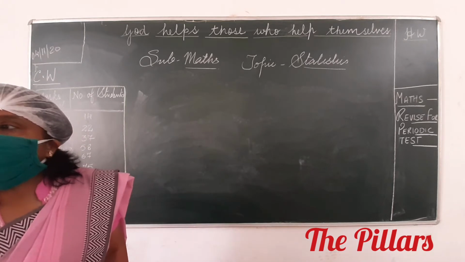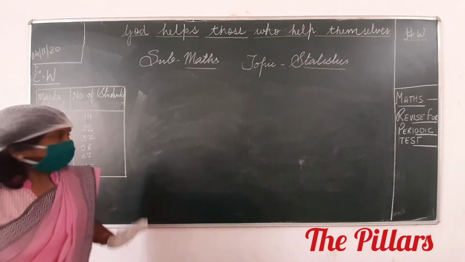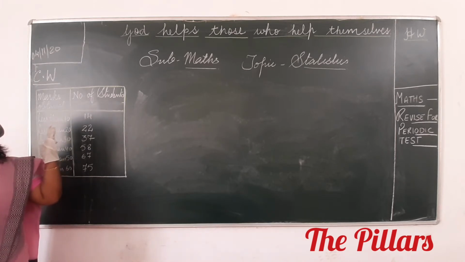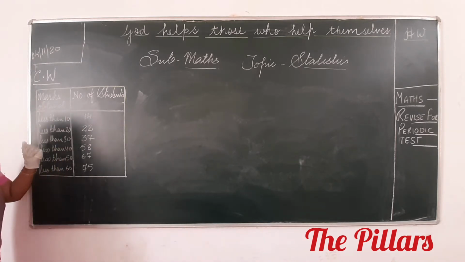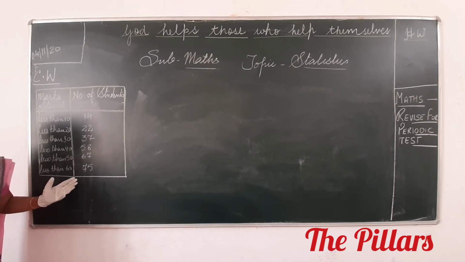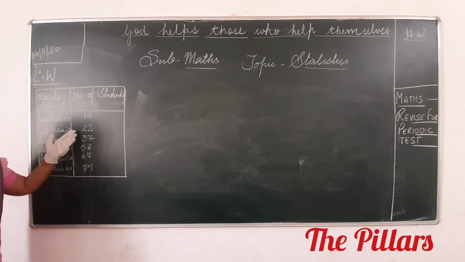The table shows marks of test: less than 10, less than 20, less than 30, less than 40, less than 50, less than 60. And number of students: 14, 22, 37, 58, 67 and 75.